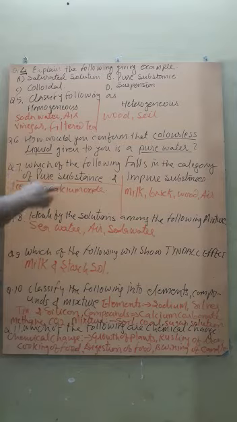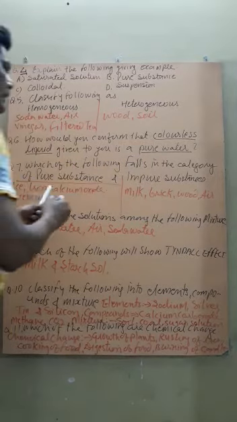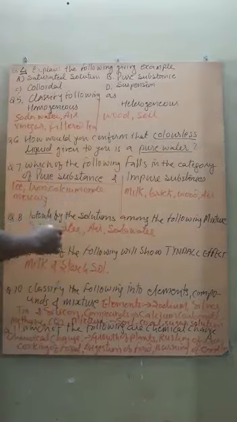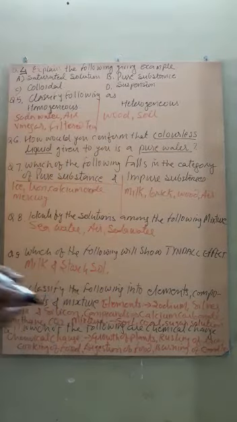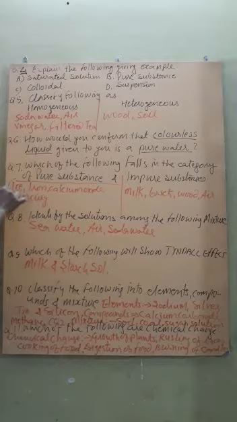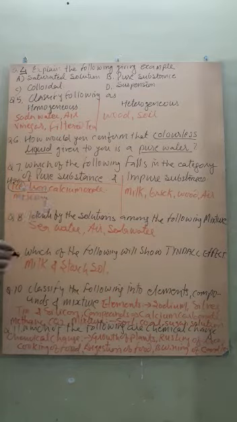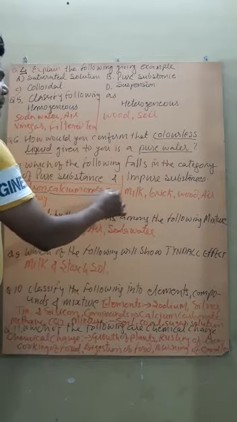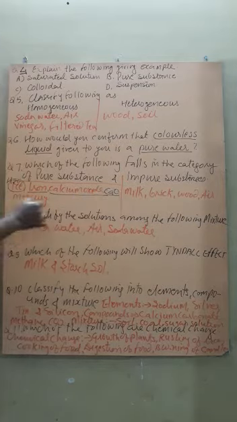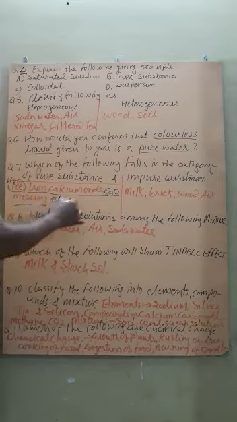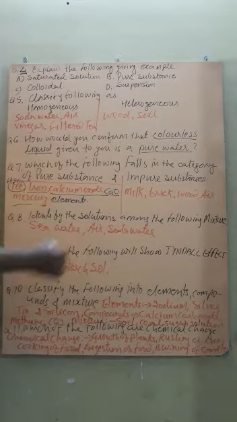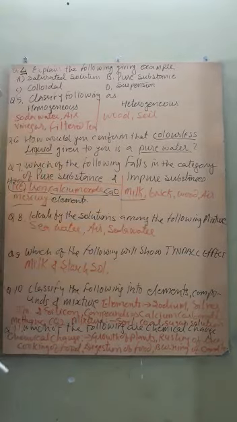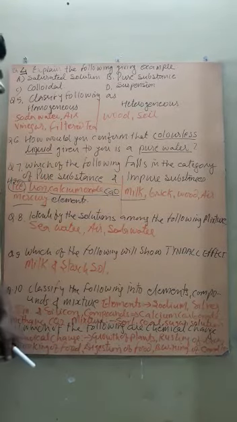Then question number 7: which of the following fall in the category of pure substances and impure substances? I already categorized it. Ice is the form of H2O, and H2O is a compound. Iron is an element, a pure substance. Calcium oxide is again a compound, a pure substance. Mercury is an element, and elements are always pure substances.